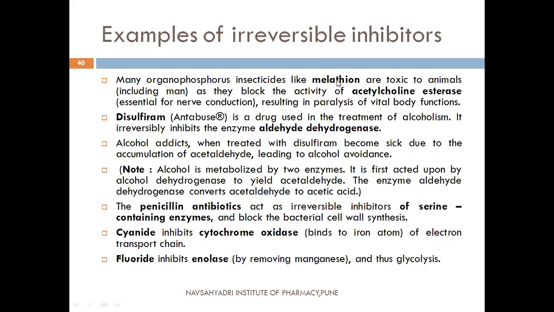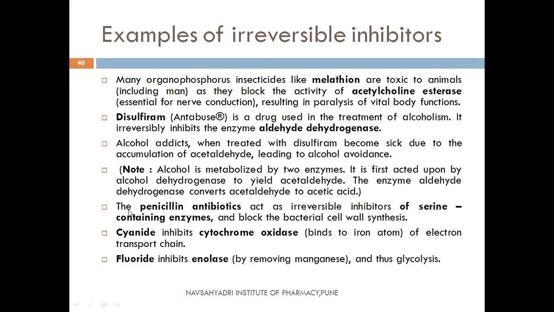This enzyme is essential for nerve conduction, so because of its inhibition, paralysis of vital body functions occurs. Then another substance is disulfiram, which is used in the treatment of alcoholism, and it acts irreversibly and inhibits the enzyme aldehyde dehydrogenase.